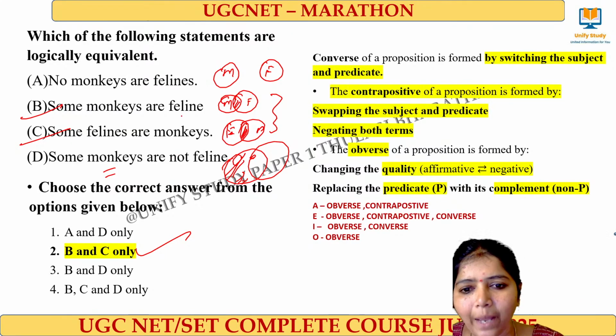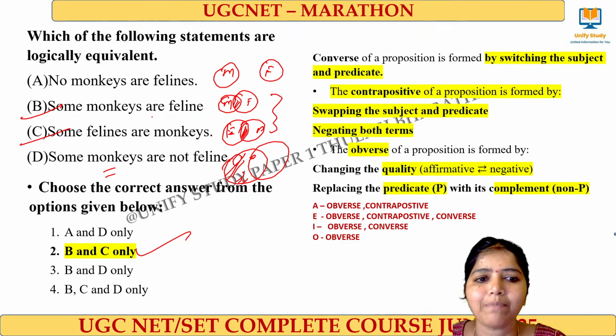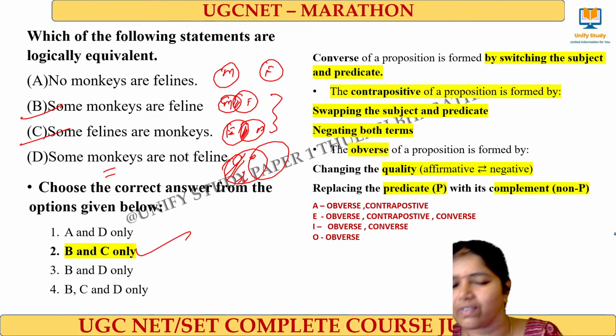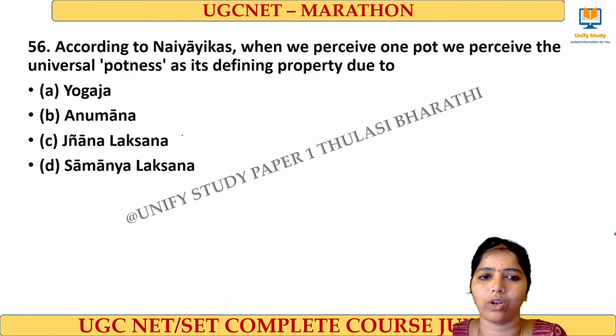Yes, it is an I-type statement, right? In the I-type statement, simply we converse. That's all. Simply we converse, we'll be getting this one. Clear? Right. Option number B and C is the right answer for this one. Next we move to Indian logic. Very, very important. Let us start with Indian logic.